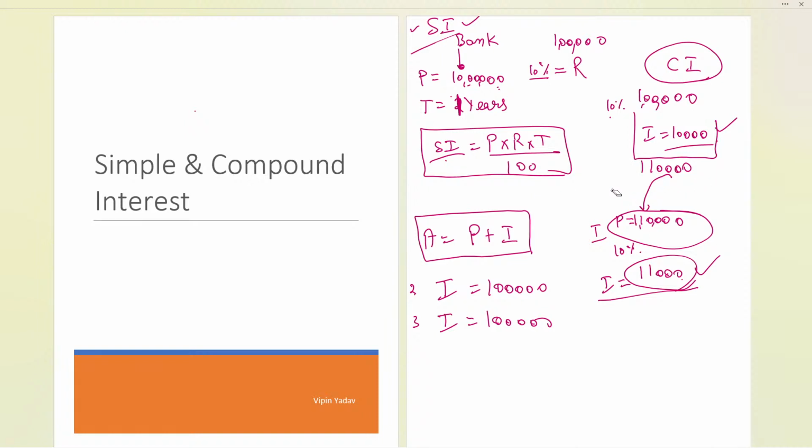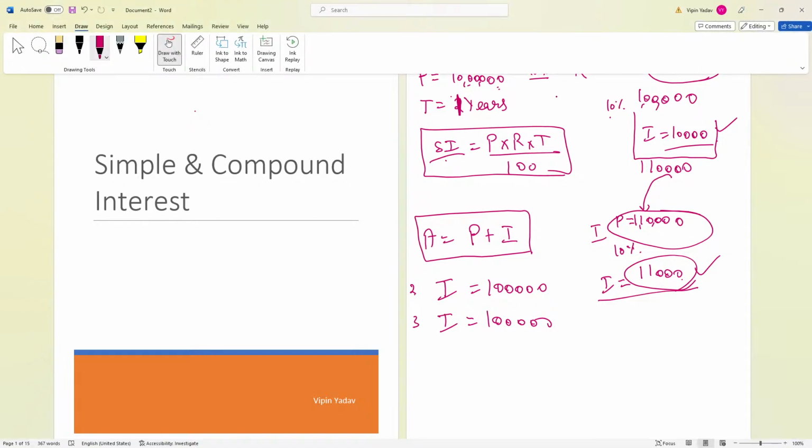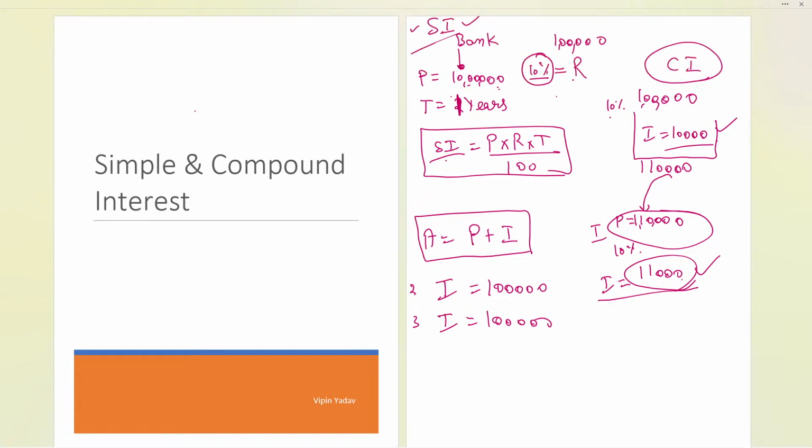Every year the bank will take 10% of the money from me, and that will be called the rate. The time is 1 year, and the formula for simple interest is PRT by 100. If you calculate using this formula, you will get 1 lakh rupees. So for the first year, I have got 1 lakh rupees.